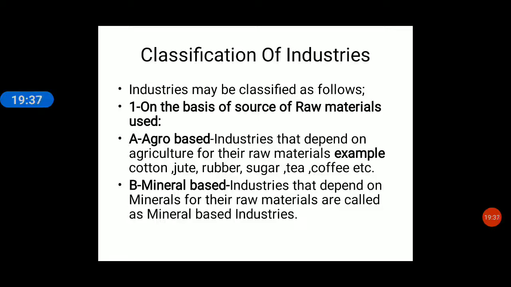So what are mineral-based industries? Industries which use minerals as their raw materials are called mineral-based industries. Iron and steel industry, copper industries, all these are called mineral-based industries. So what is the first classification? On the basis of the sources of raw material. What are the two classifications? Agro-based and mineral-based.